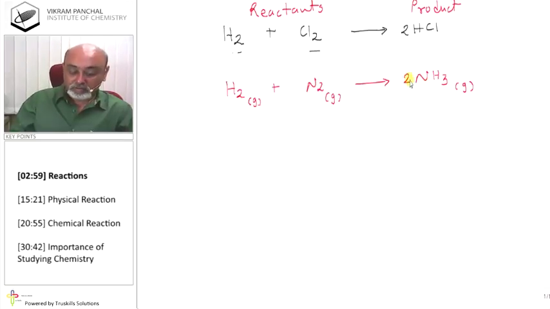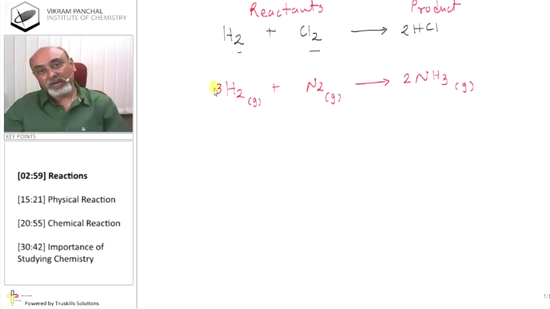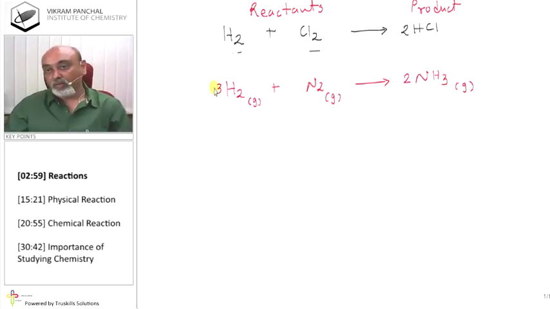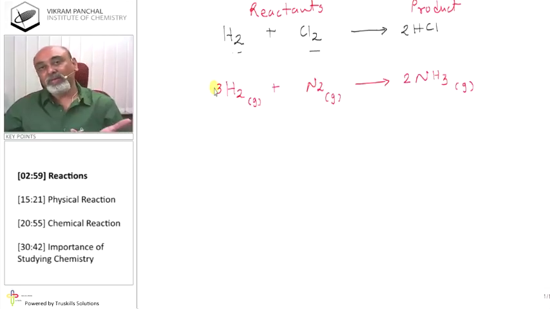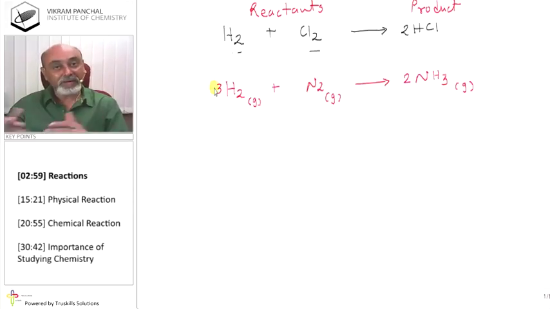And we should balance hydrogen. So you can see there are 6 hydrogen on the right hand side, 3 2s are 6, so 6 hydrogen on the right hand side, so we should write 3H2. And this is called chemical reaction. Now looking again at this reaction, you will say that there are 2 reactants and we get 1 product. Can we have more than 1 reactant? Yes. In some cases, you may find more than 1 reactant and it is known as reaction.